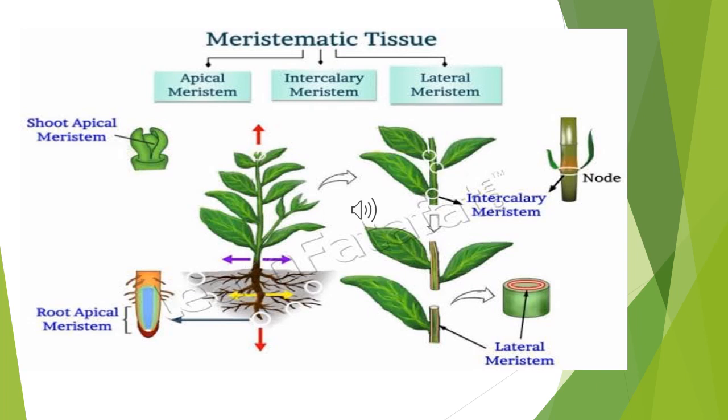What about second one? Lateral meristem. Do you know the plant body? Lateral means side to side. Located at the side of the growth. That is cambium. Helps to increase growth.